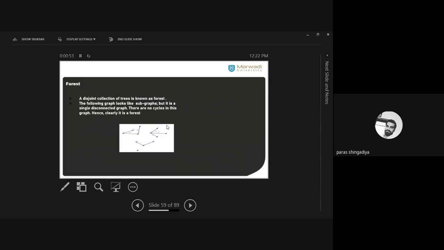Then after, we discussed the definition of forest. We have the collection of all disjoint trees. That is known as a forest. You can include some more graphs here. Right now, include four trees: a tree with one vertex, three vertices, and four vertices. This tree with four vertices and the third one, a tree with four vertices, are disjoint graphs. They are not the same graph. They include the same number of vertices, but they are disjoint graphs. So the collection of all disjoint trees is known as a forest.